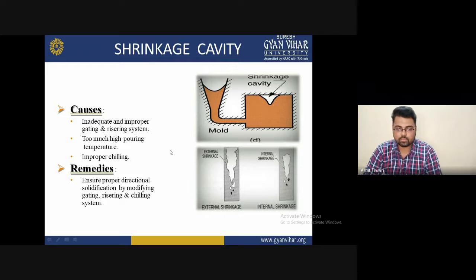For removing this, we are providing some remedies: ensure proper directional solidification by modifying gating, risering, and chilling system.